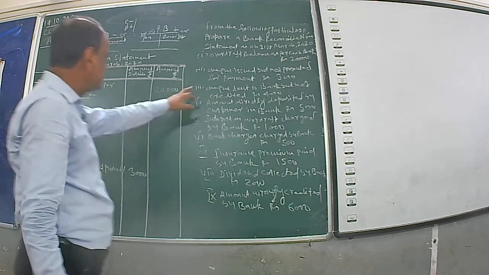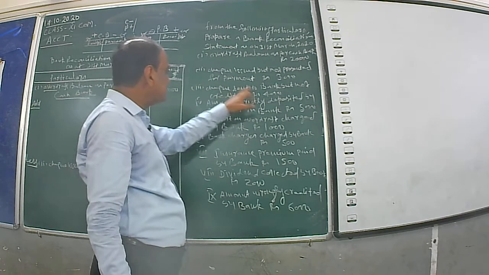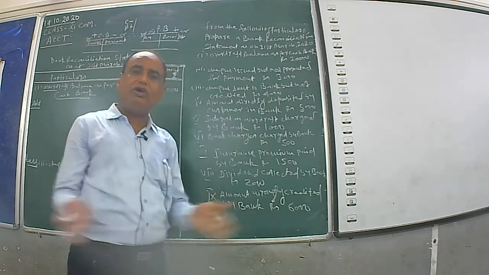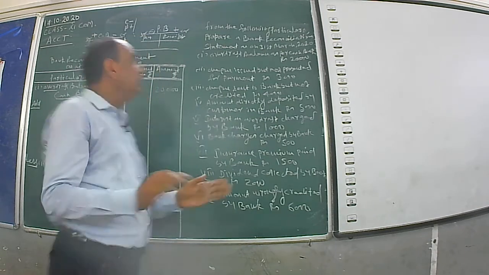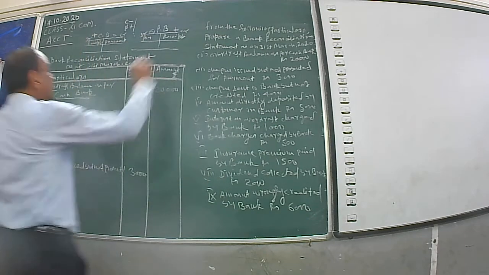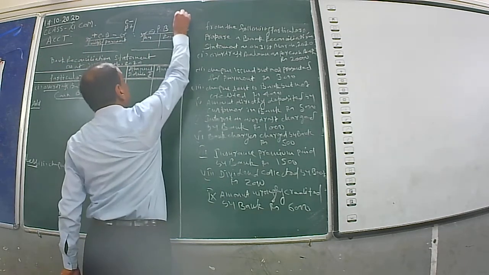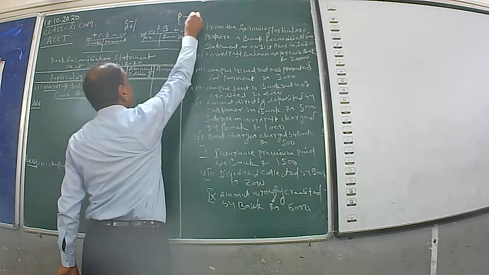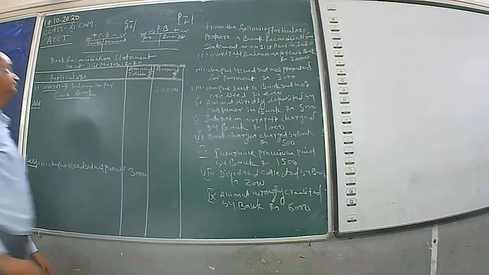Now see number 3, check sent to bank but not credited. What does not credited mean? It was not credited in the passbook. It means P is in a minus position, C is in a plus position, therefore it will be in plus.